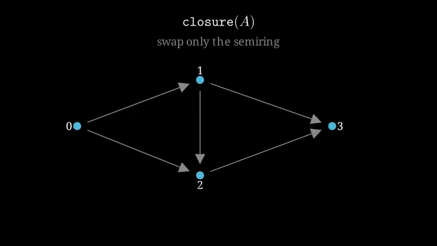Node 0 points to node 1 with weight 2, and to node 2 with weight 5. Node 1 points to node 3 with weight 3, and to node 2 with weight 1. Node 2 points to node 3 with weight 4. We build the adjacency matrix once from this single list of edges. Now the call we will pin in place, closure of A itself. The graph stays fixed. The only thing we will change is the Semiring.